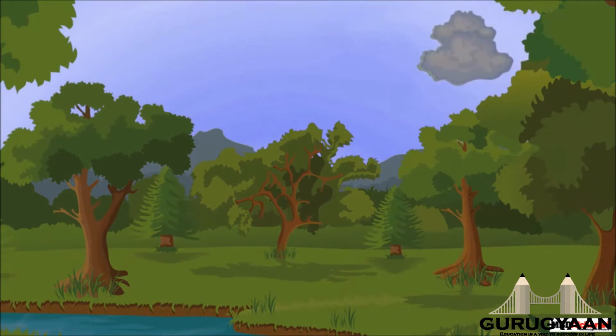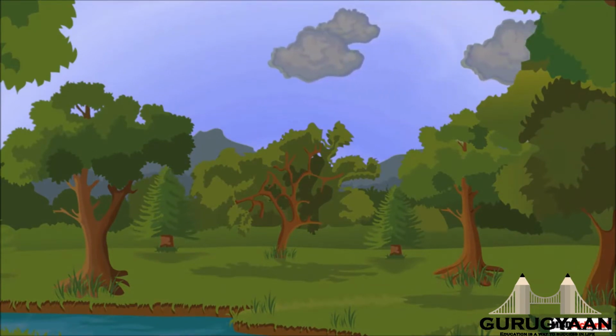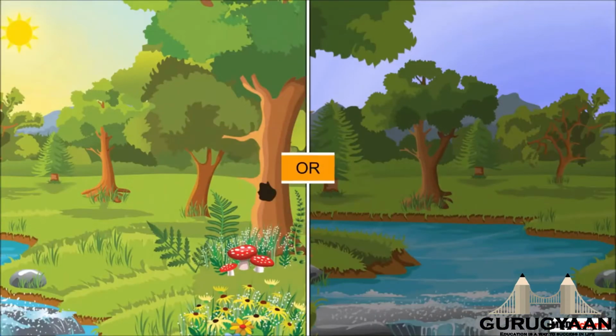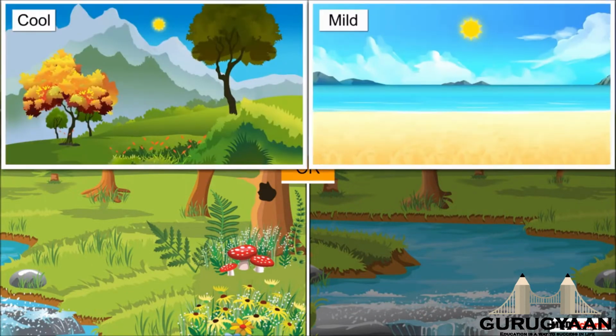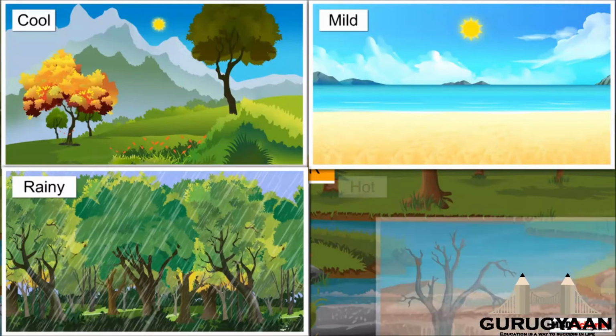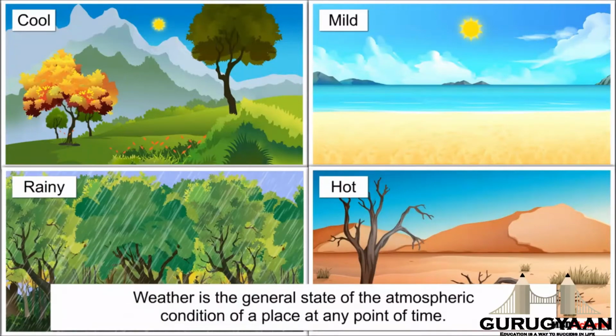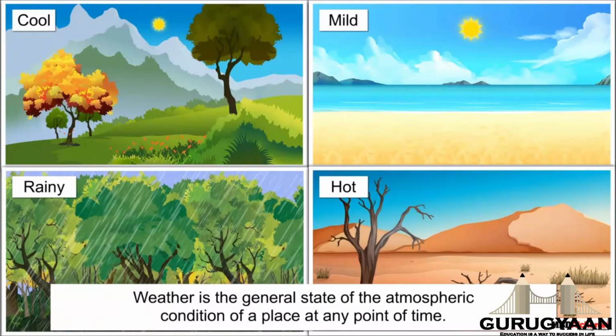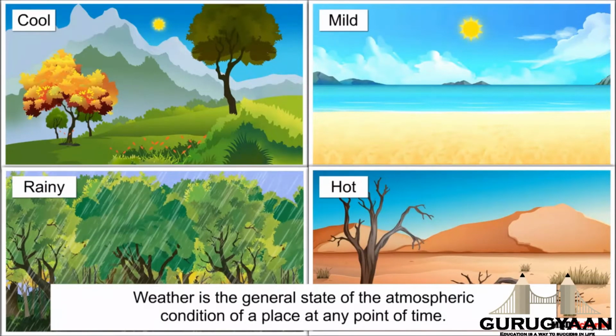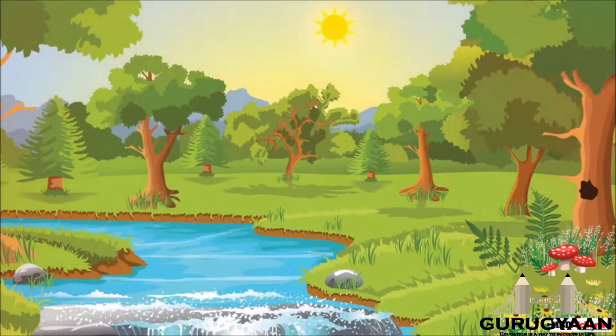Friends, you must have noticed that every morning we notice how the day is, whether the sun is shining bright or is under cloud cover. This day-to-day condition varies, and we define this condition as weather. We often talk about the weather condition of various places, cities, hill stations, and some other towns where our friends and relatives live. So, weather is the general state of the atmospheric condition of a place at any point of time. The condition changes with any minute change in the atmosphere.